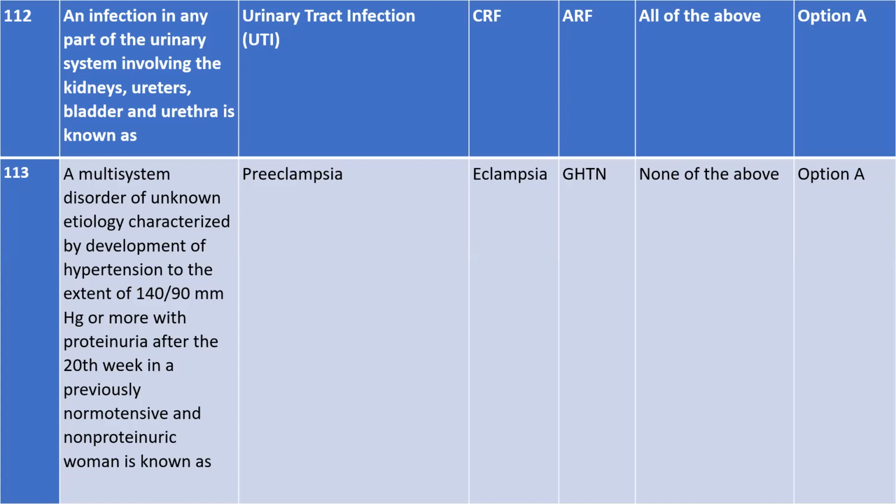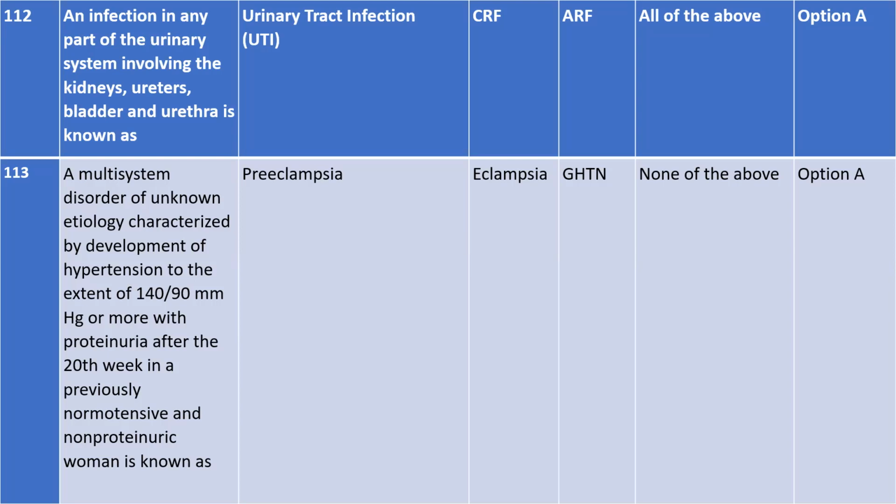Preeclampsia, it's the most important multiple organ disorder. It is associated with high blood pressure, that is above 140 by 90 mm of Hg. This is associated with proteinuria. Then the blood pressure will be diagnosed after the 20th week of gestation. And eclampsia will have all the symptoms of preeclampsia along with convulsion associated with seizures. Very good, very good. Okay, Nafisisa, thank you.